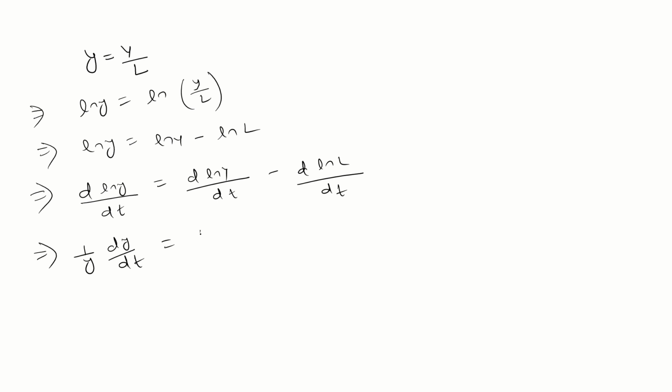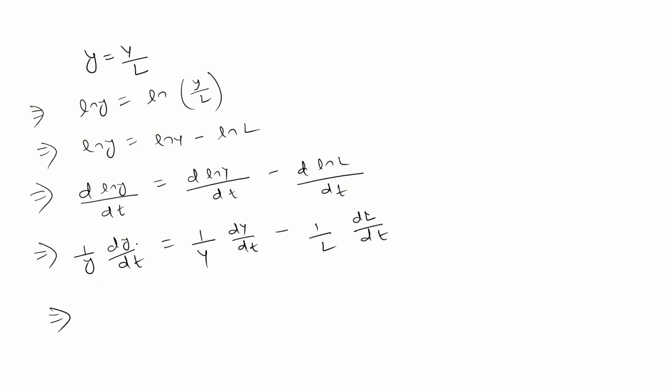Similarly here, 1 by capital Y into dY by dt minus 1 by L dL by dt. dy by dt means y is changing with time.